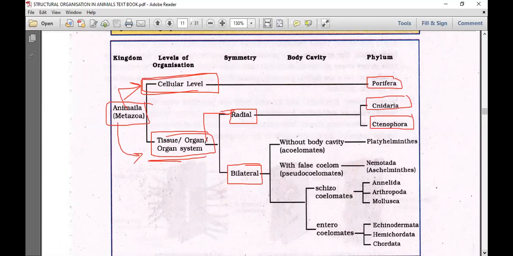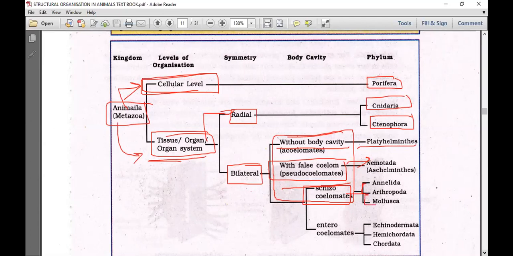Bilataria is classified into two divisions, protostomia and deuterostomia. In case of protostomia, acoelom, pseudocoelom, and schizocoelomates are present. Acoelom, without body cavity, phylum Platyhelminthes. With false body cavity, pseudocoelom, phylum Nematoda. Then the schizocoelomate, true body cavity from the splitting of mesoderm: Annelida, Arthropoda, Mollusca.